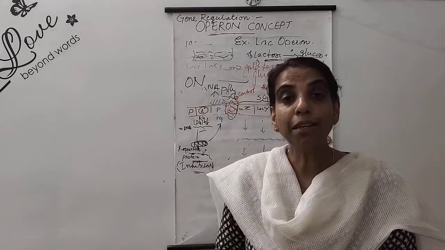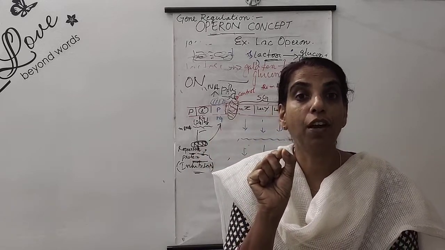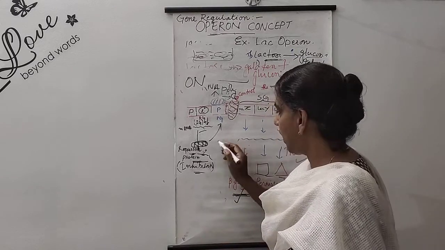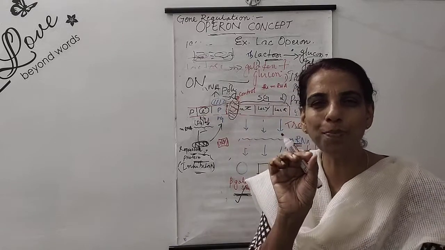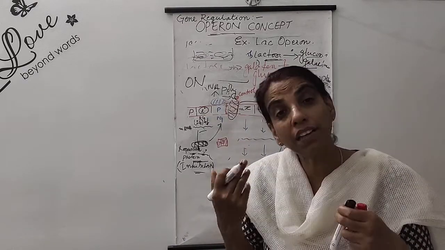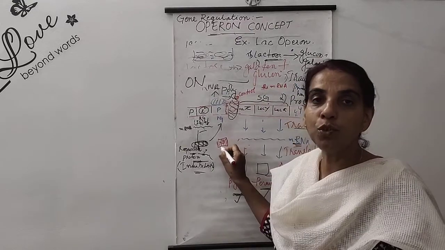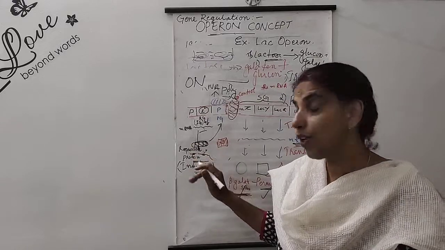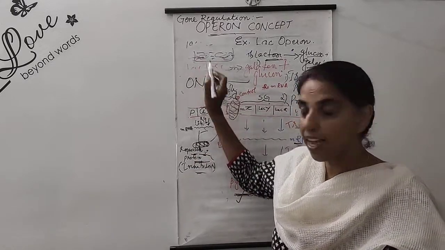On position can be attained when you provide them a pinch of food, the lactose. Suppose this is the food lactose, right? One small granule of lactose, maybe 100 granules of lactose. Out of that, a few granules will be allowed by permease to get inside.